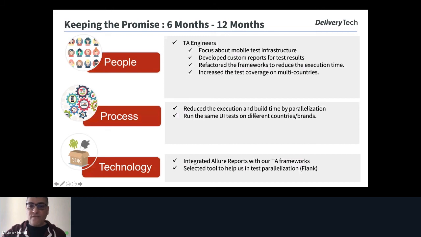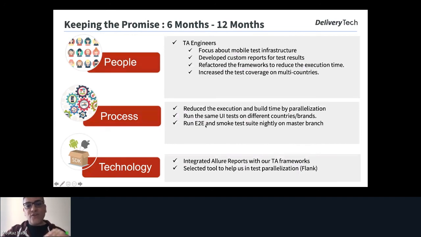So at the beginning, we have 4 brands and more than 19 countries. So we need to try to run the same test case in different brands and different countries and check what happens if we need to customize the script in this country or in this case, and so on. And we start by increasing the test coverage.